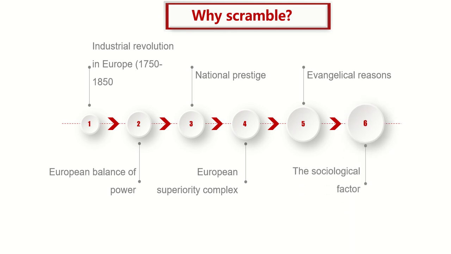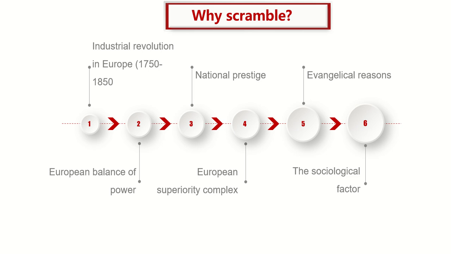And the last one is the sociological factor. This sociological factor is connected to human nature. It is a human habit to dominate the weak one, and this is connected with the theory of evolution proposed by Charles Darwin. In the scientific theory of evolution of man, Charles Darwin said the strong survive, the survival of the fittest.